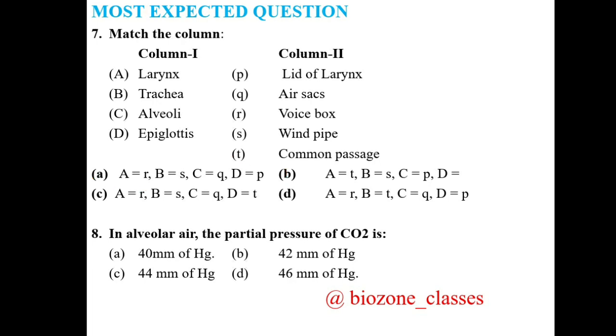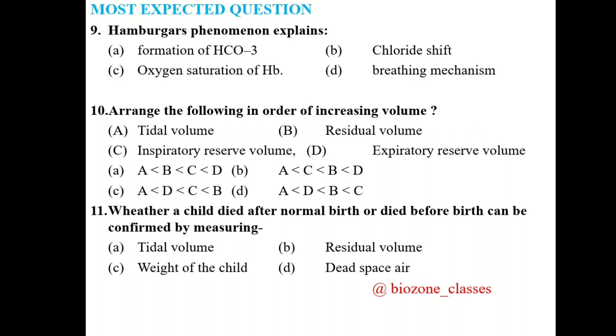Question 8, in alveolar air the partial pressure of carbon dioxide is. Mostly all of you know this answer. The correct answer for question 8 is A, that is 40 mm of Hg. Now we come towards question 9. Hamburger's phenomenon explains A, formation of bicarbonate ion, B, chloride shift, C, oxygen saturation of hemoglobin, and D, breathing mechanism. So Hamburger's phenomenon, students, you remember answer B. Chloride shift during the transport of bicarbonate ion is also known as Hamburger's phenomenon.